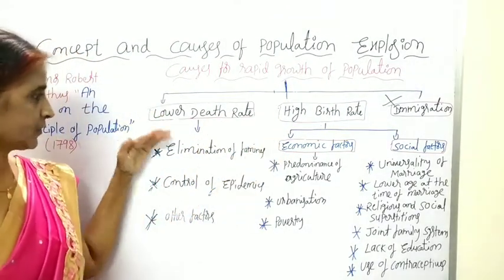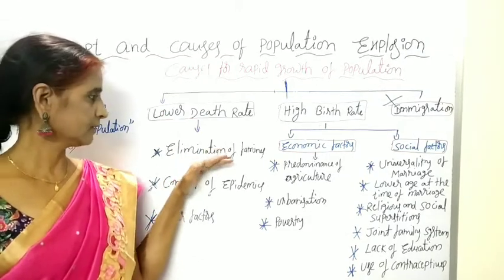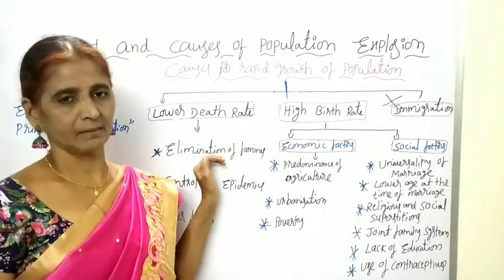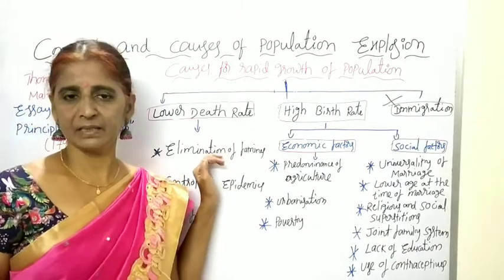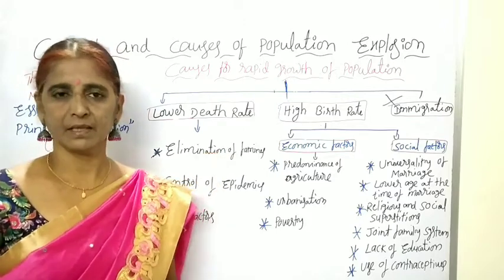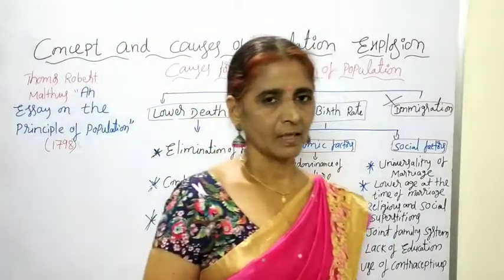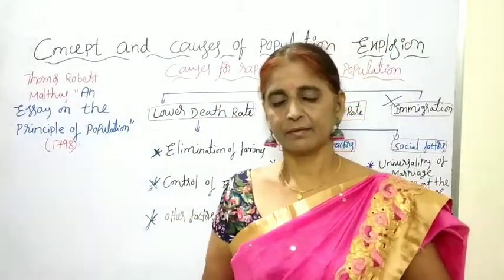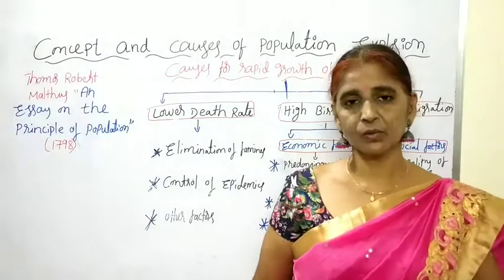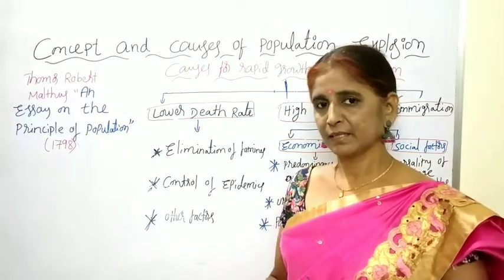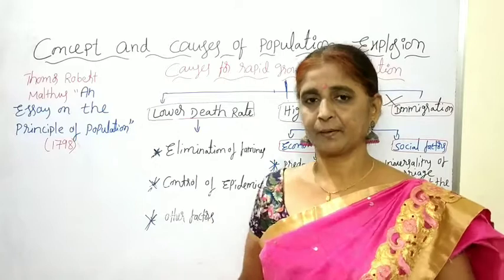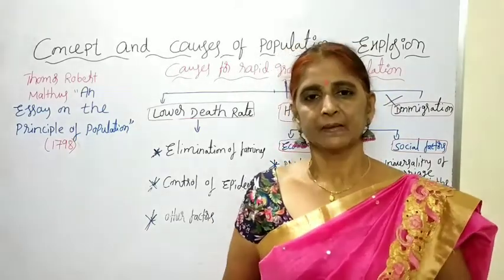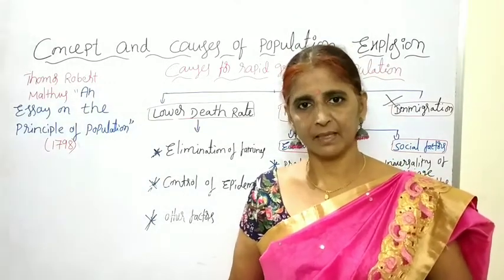So, what are the causes for the low death rate? The first one is the elimination of famines. Children, in the British period, before independence, for more than 150 years we were under British rule. At that time we can observe the recurrence of famines, due to low rains and drought conditions. Crops failed, farmers did not get the crop, and there was a scarcity of food grains in the economy.